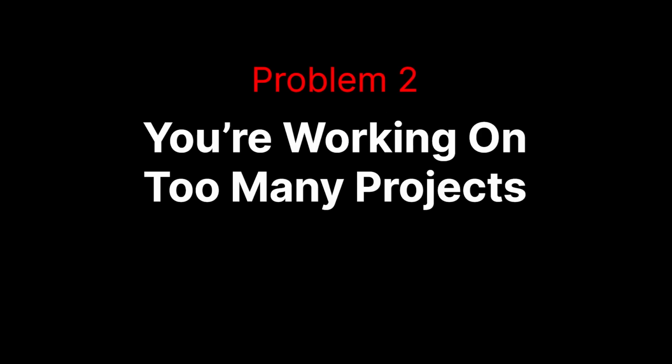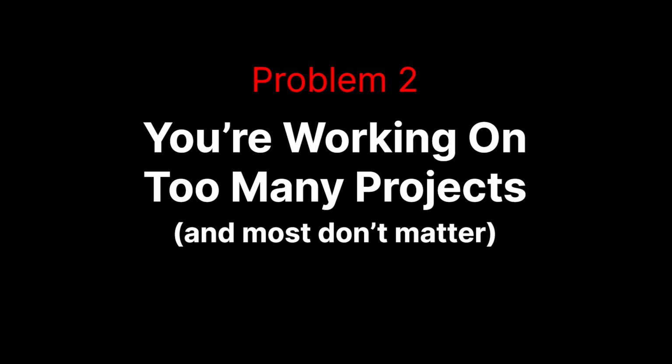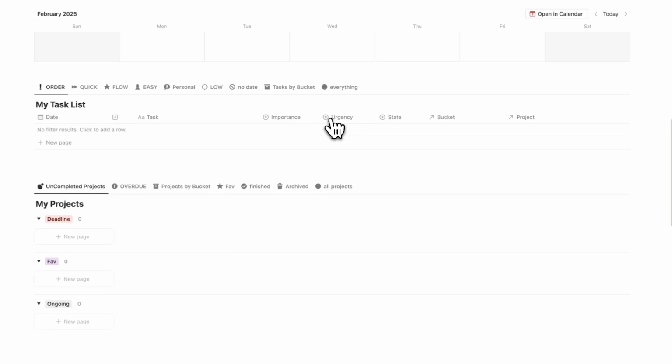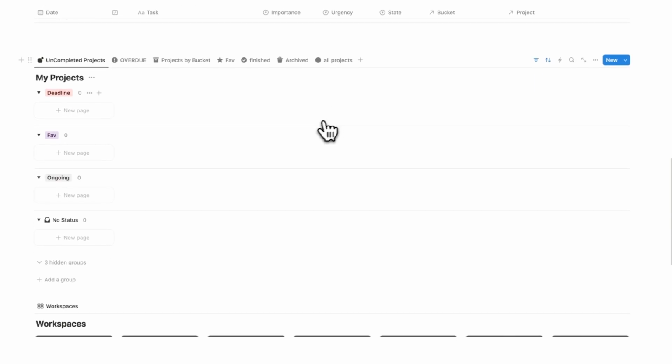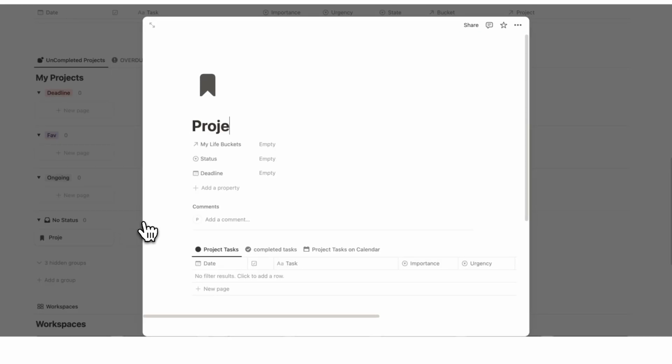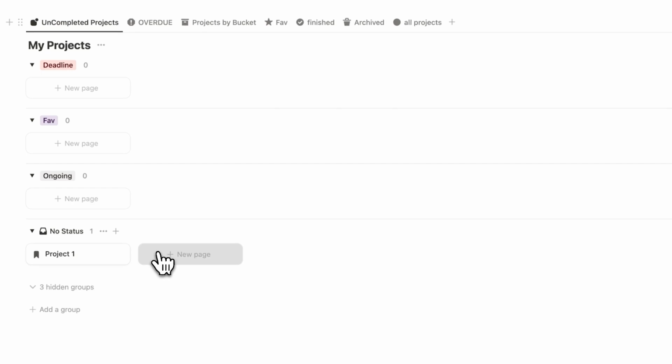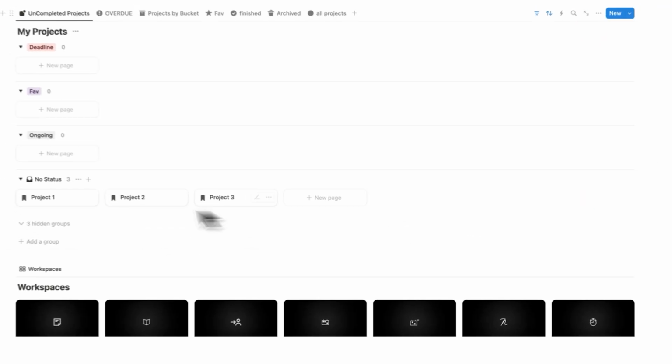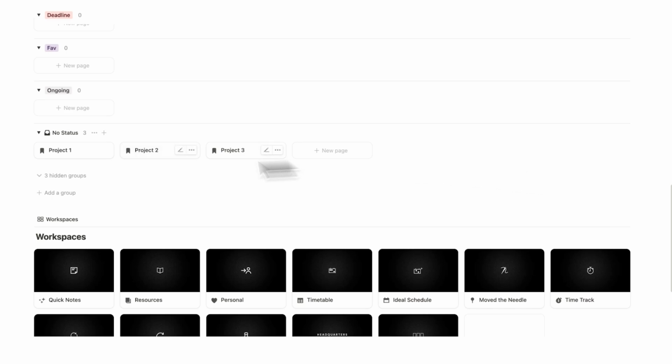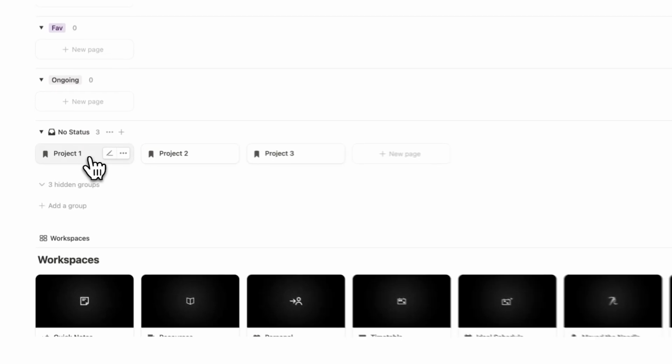Problem number 2, you're working on too many projects and most don't matter. So here's what you're going to do. In your Notion workspace, you're going to go to your projects. And if you don't have this set up already, you're going to have a label called favorite. Here you'll have all of your projects. I'll call this project 1, project 2, and project 3. And what you're going to do is look at all of your different projects, because I promise you have way too many that you're working on. And you're going to say, which are the 2 that I want to have as my favorite, as the ones that you are actively going to work on.